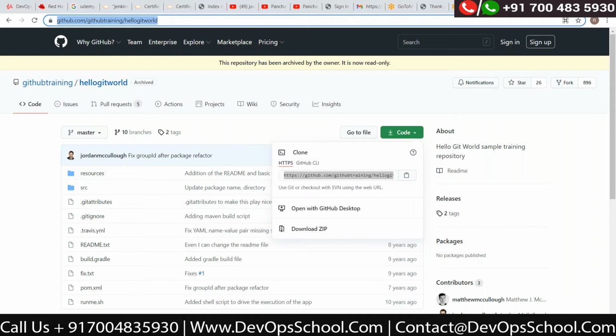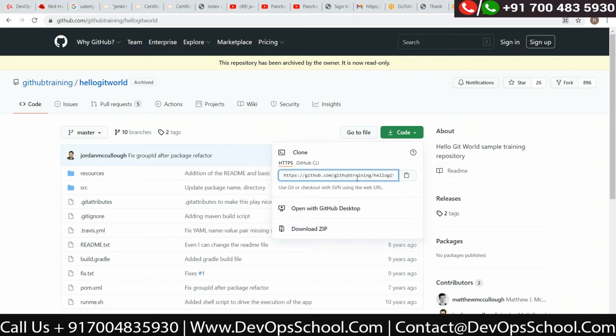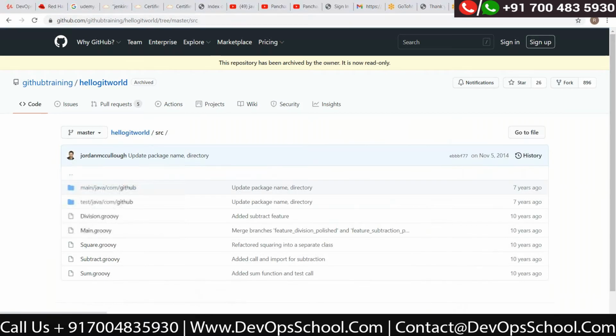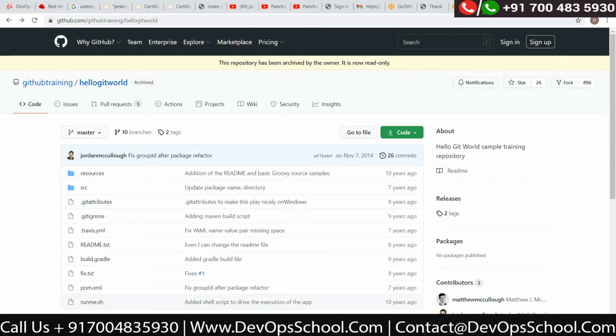Okay, just a minute. Yeah, this is the repo where I was trying to do this clone thing. And what error message exactly? Can you ping the error message, please?